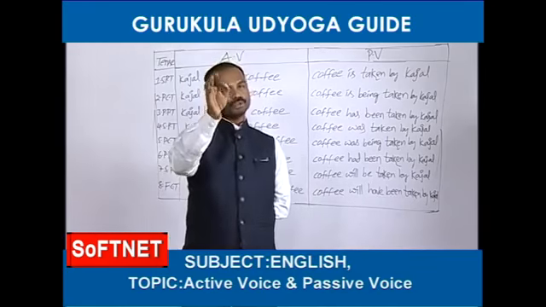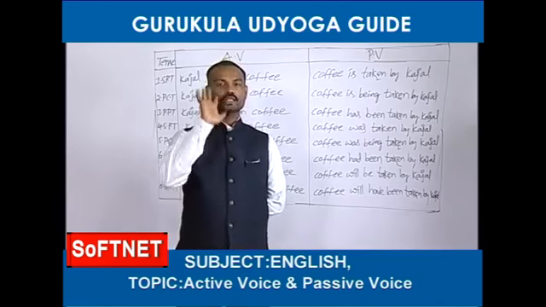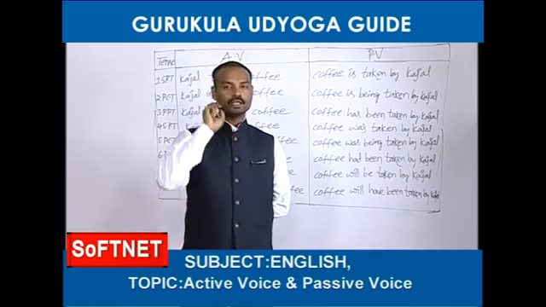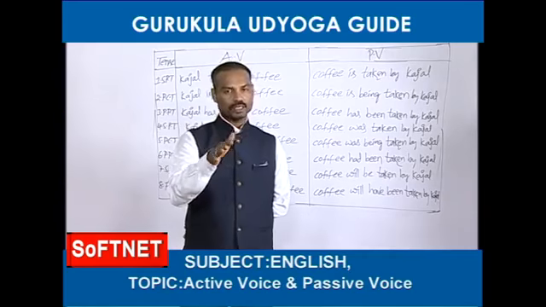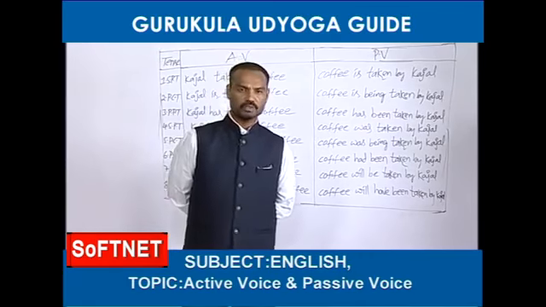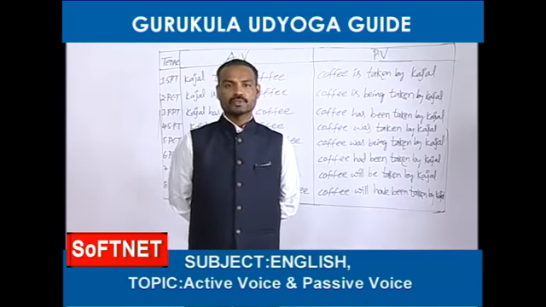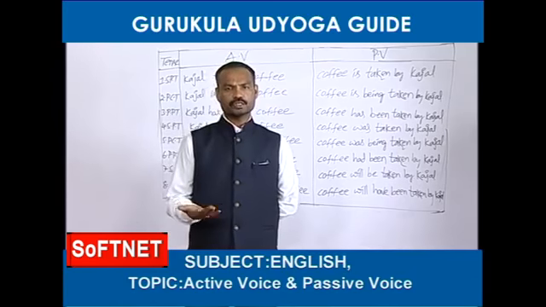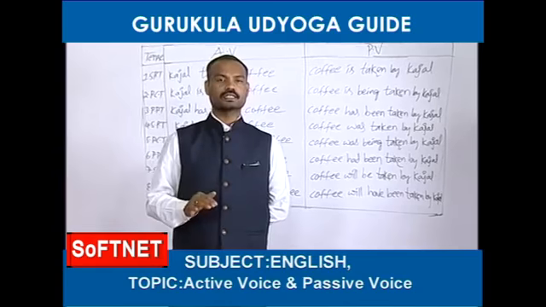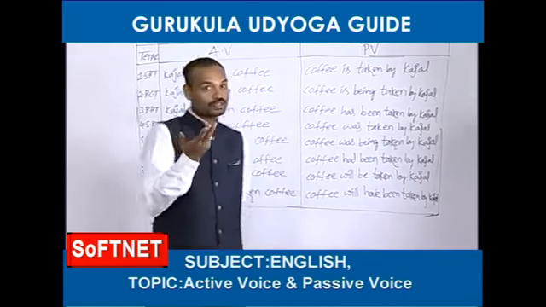I have told you a beautiful technique: to change an active voice into passive voice, five items are required. Number one is object. Next, helping verb, which is called be form here. The third point is main verb. Next one, preposition, that is by. In most situations we should use by. The last one is subject. Same formula for all the tenses. For all eight tenses, the same technique you can easily apply, dear friends. It's very easy.